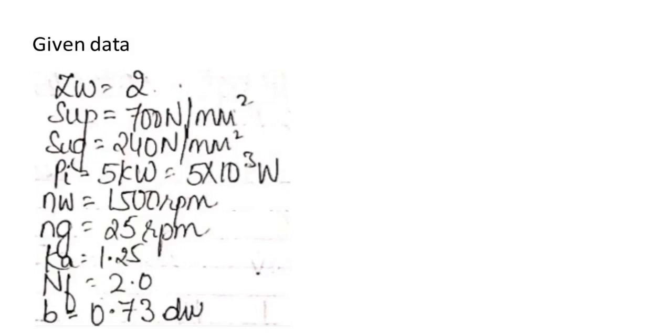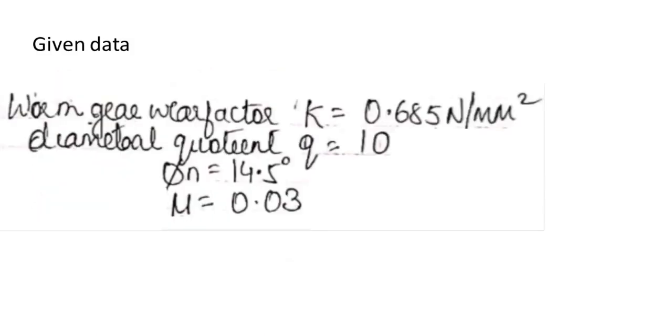Factor of safety NF or FOS is 2 and your face width small b is 0.73 dW. The worm gear wear factor K, load stress factor, is given, which is 0.685 Newton per mm square. Your diametral quotient is 10. Your normal pressure angle phi n is 14.5 degree and coefficient of friction is 0.03.